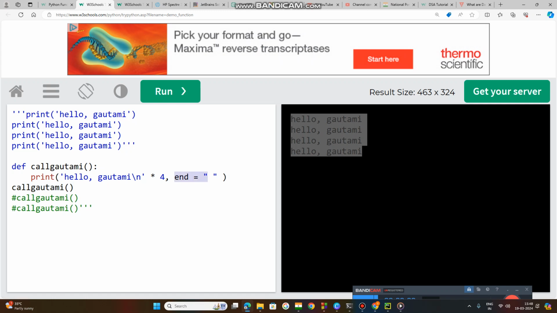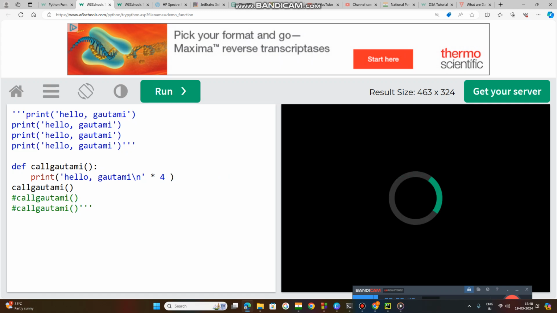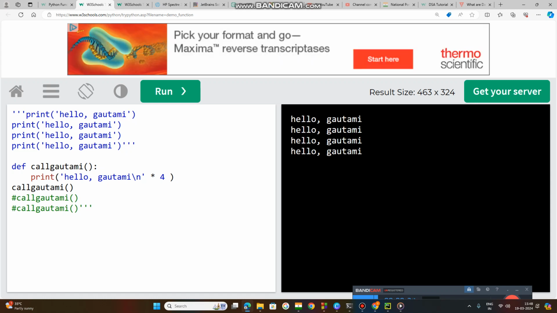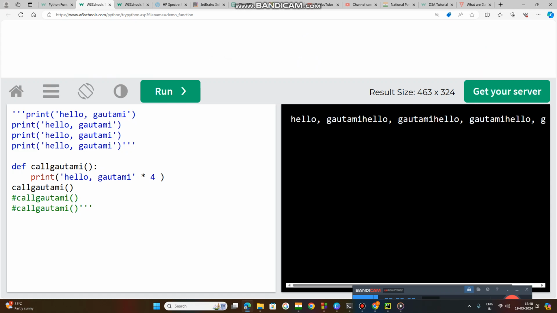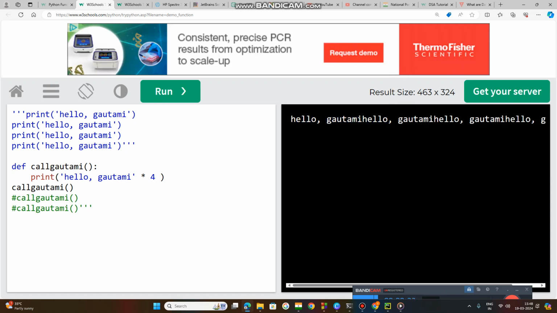See, here I have used one operator. I will explain what it is. Now I am removing this. Now if I run this code, I will get only this. This is also one more thing I have removed here; I will explain later. So you are getting Hello Gautami, Hello Gautami, Hello Gautami. See, you are getting the output horizontally, and the words are mixing. Hello is mixing with Gautami, but I want some separation between them.